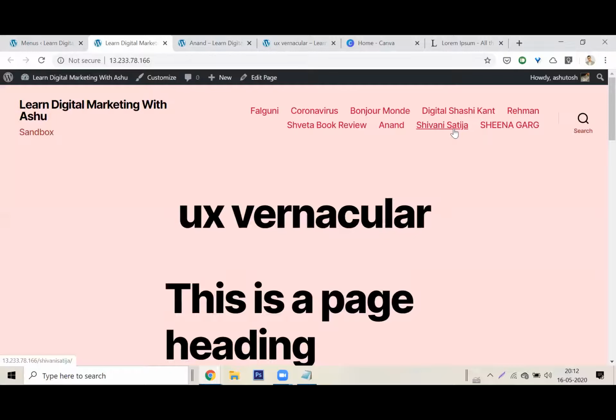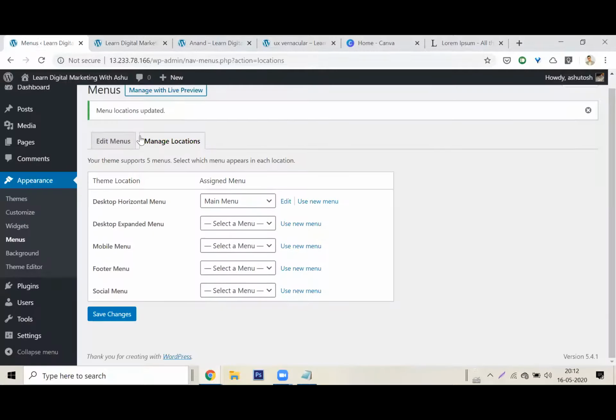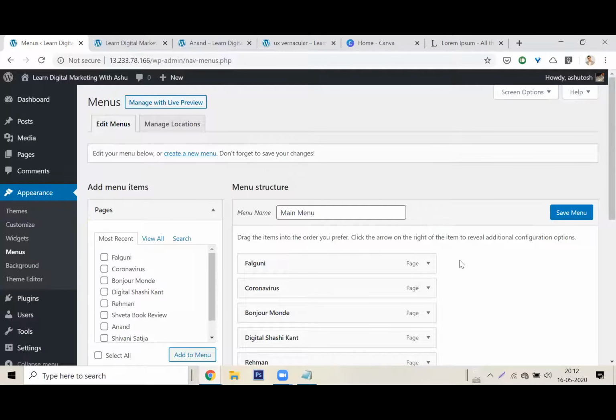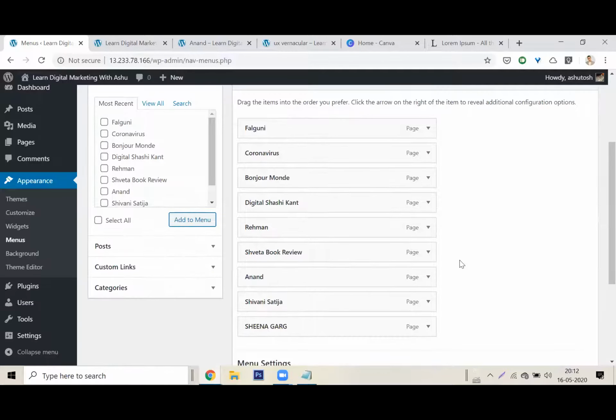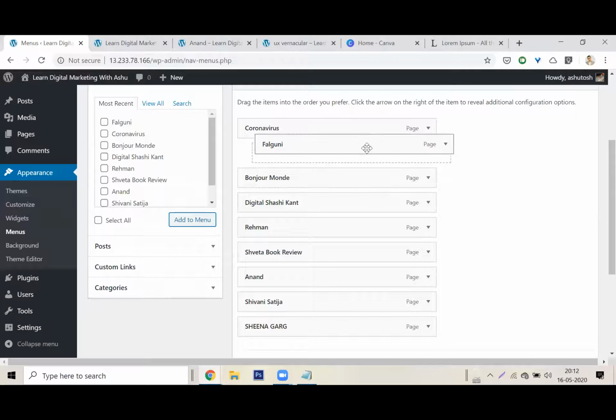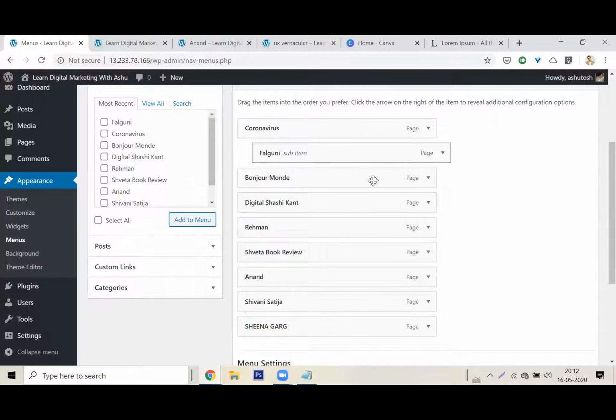Now this is very big. I want to put one thing under the other. Let us do this. I'll go back to my edit menu, and here I can actually drag some items within the other. So let's say I will put Falguni's page under coronavirus. Who was this joker who named it coronavirus? I don't like this name. Look at this. I dragged Falguni and put it under coronavirus, so now it will be a subset of coronavirus. Let me put a couple more. Digital Shashi and Rahman's pages are under the coronavirus page.